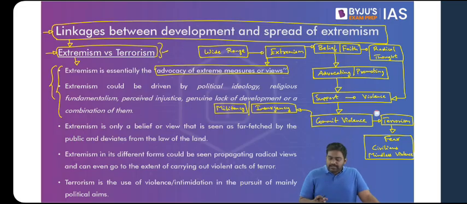As of now, please understand that insurgency or militancy, terrorism, they are all different types of extremism. They are the last stage in extremism. And terrorism is the worst of all. If you have to ask me which is the worst act in extremism, it is terrorism. Because terrorism results in striking fear in the society. It results in causing harm to innocent civilians. It results in mindless acts of violence, which is a violation of human rights. So terrorism is the worst form of extremism.